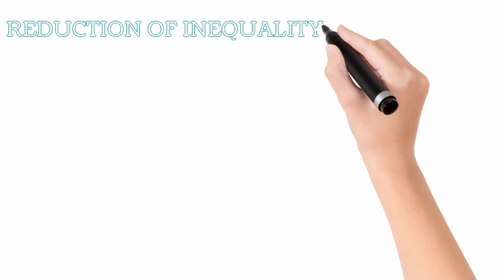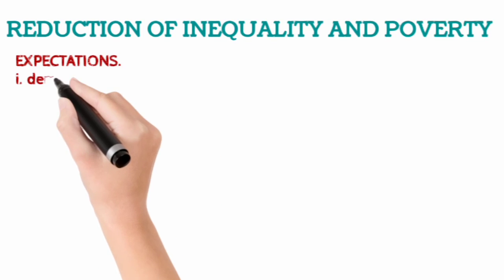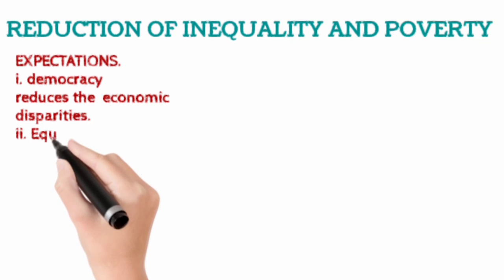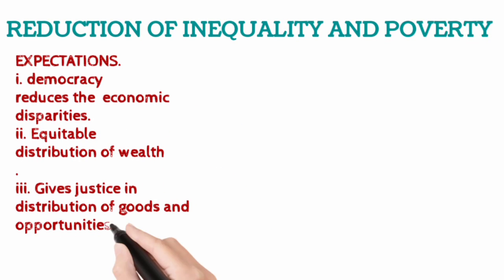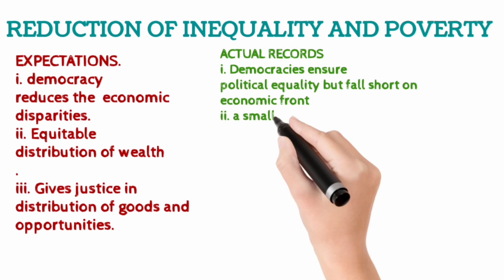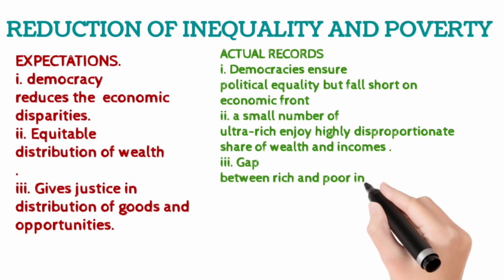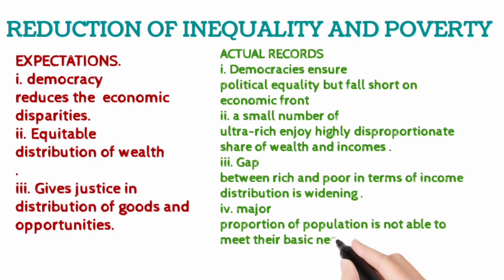Reduction of inequalities and poverty. Our expectations are: democracy reduces the economic disparities and makes the distribution of wealth equitable, but the actual record is that democracy ensures political equality but falls short on economic equality. There is a gap between rich and poor.